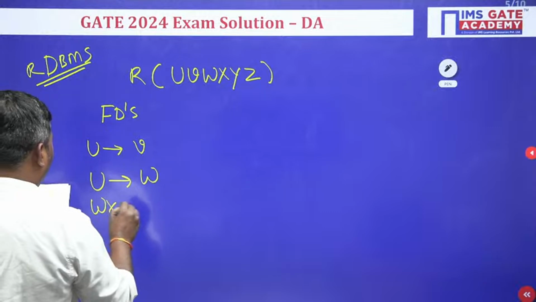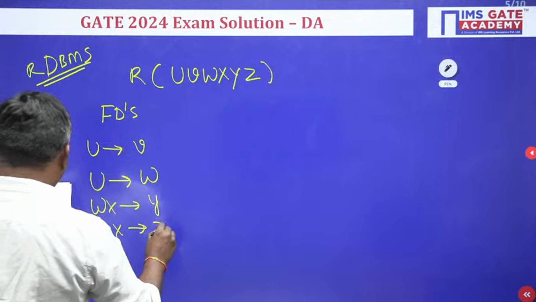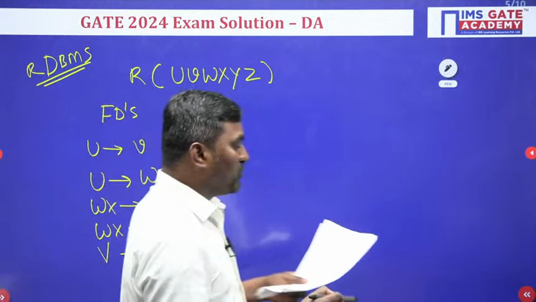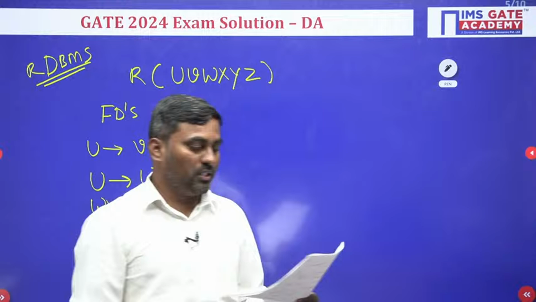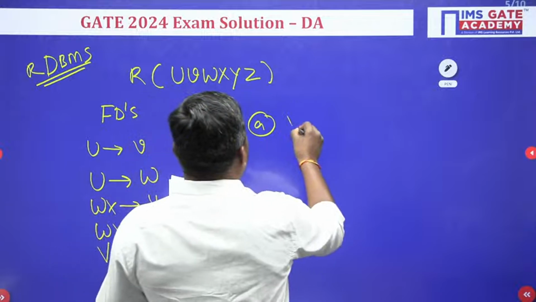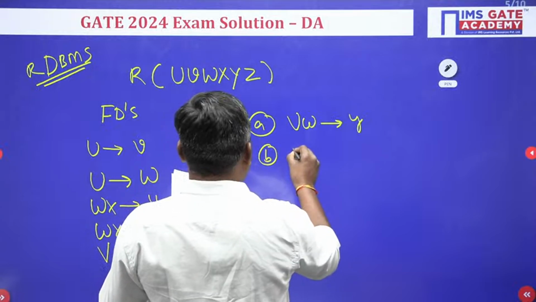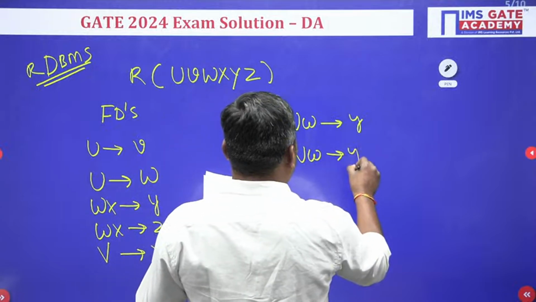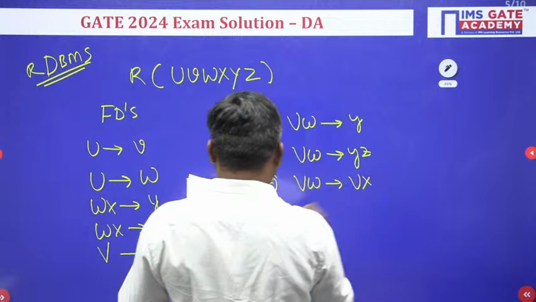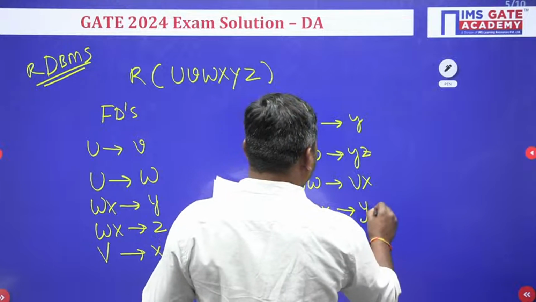WX derives Y, again WX derives Z, and V derives X. These are the given FDs. Now they are asking which of the following FDs can be determined from the above FD sets. Option A: VW derives Y. Option B: VW derives YZ. Option C: VW derives VX. Option D: WX derives YZ.